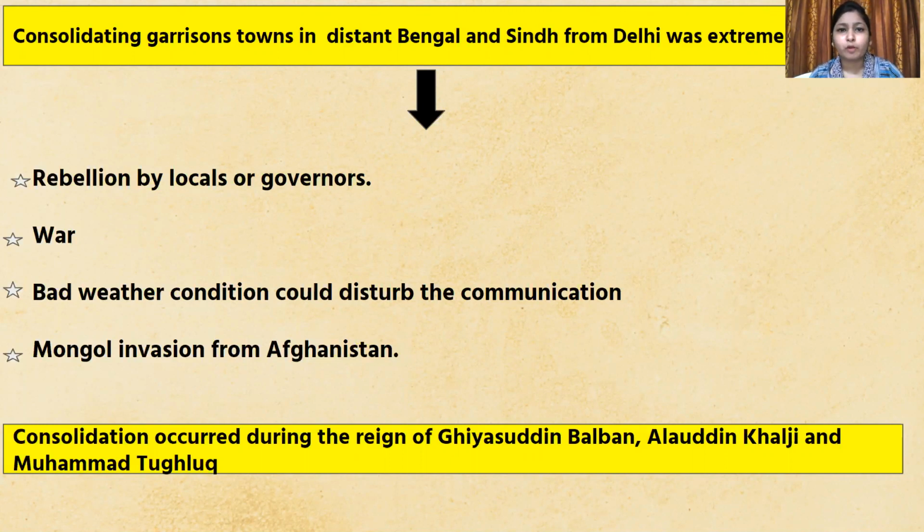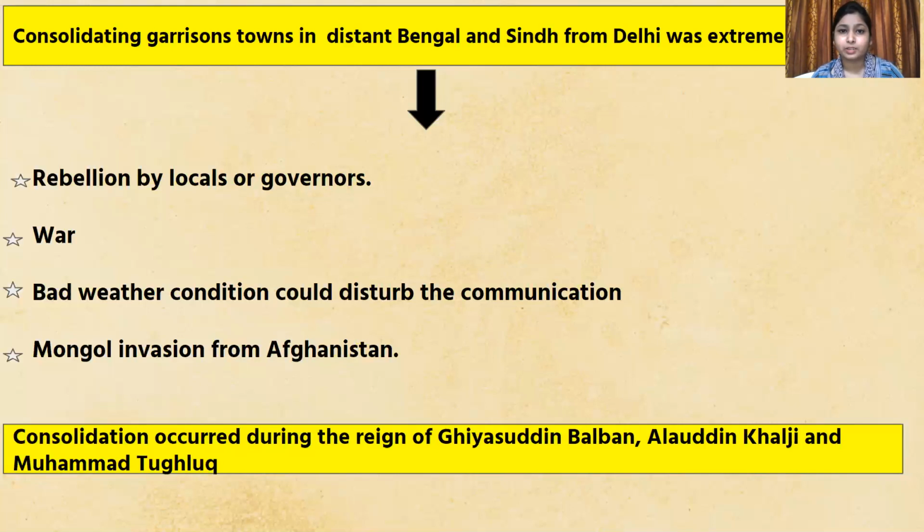What kind of problems were faced by the kings? As we can see on the screen, there were rebellions by locals or the governors. They might face attacks by the governors or locals situated in the nearby area while moving from one garrison town to the other.